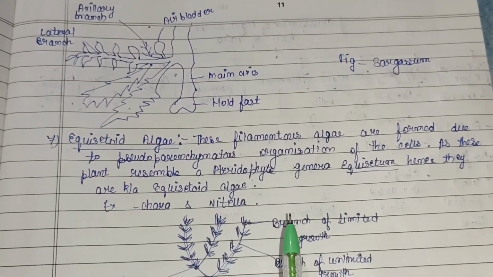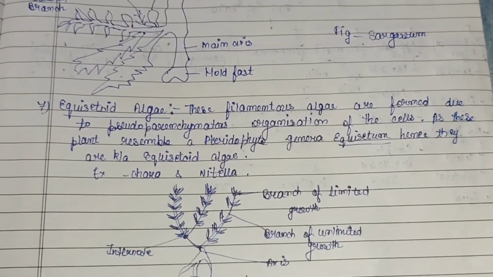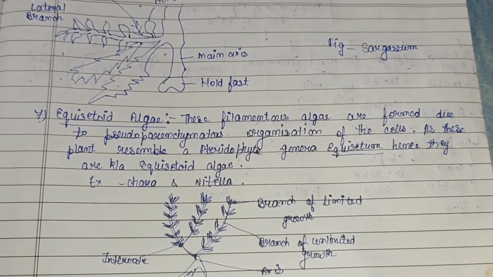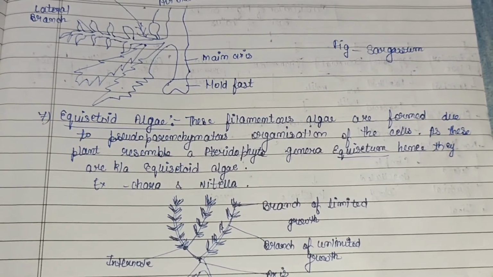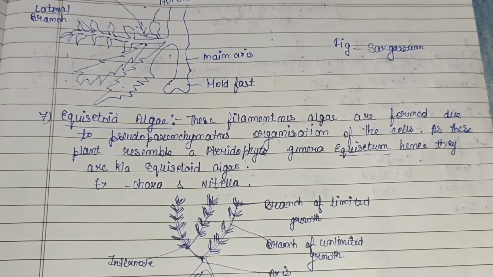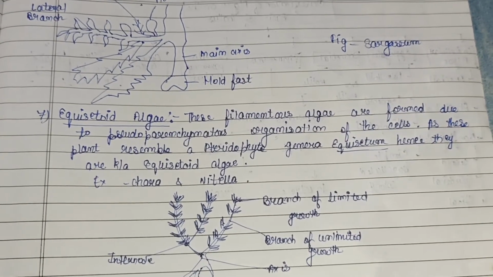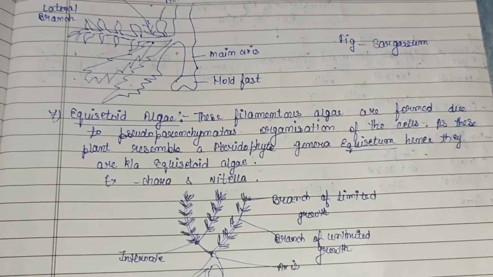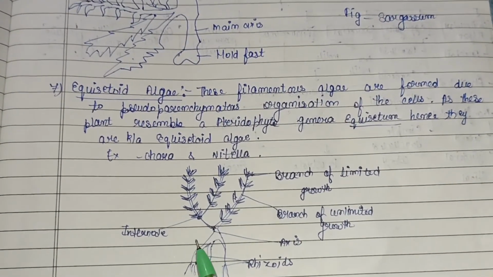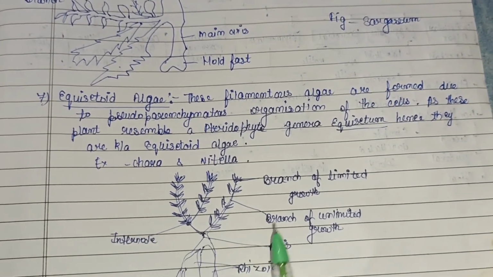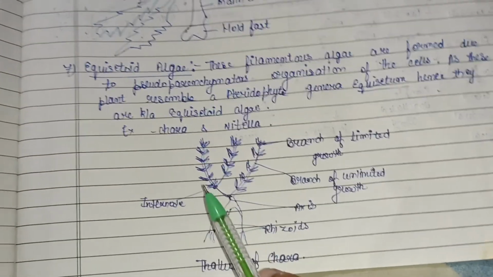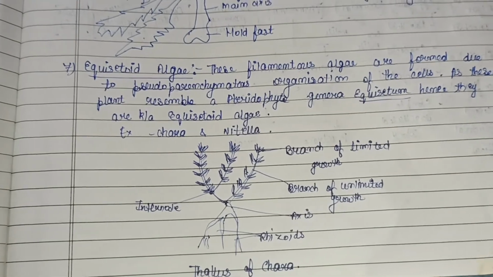Then equisetoid algae. These filamentous algae are formed due to the pseudoparenchymatous organization of the cells, that is, false parenchymatous organization, as these plants resemble a pteridophyte of the genus Equisetum, hence they are known as equisetoid algae. Example is Chara and Nitella. So this is the thallus of an equisetoid alga, that is Chara. Here rhizoids are there, main axis, internode is present. This is the thallus of Chara.